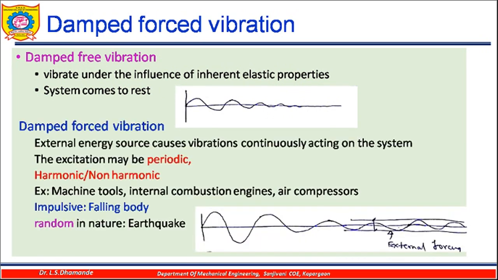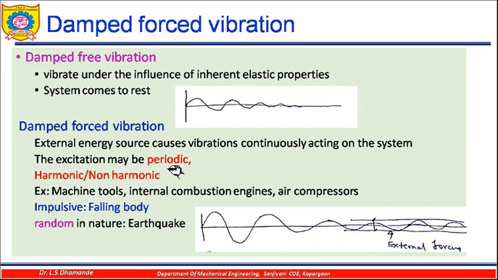In case of force vibration, now you can see this particular diagram. Here you will find that there are certain vibrations going on, and you will observe that the amplitude of vibration goes on decreasing, but this amplitude will not completely decay down, it will have certain magnitude present over there. These kinds of vibrations are called damped force vibrations. In this case the external energy source will cause the vibrations in the system, and these vibrations are given to this particular machine continuously from a source of excitation.